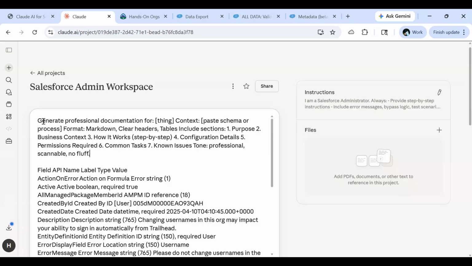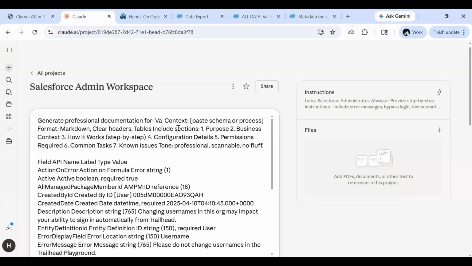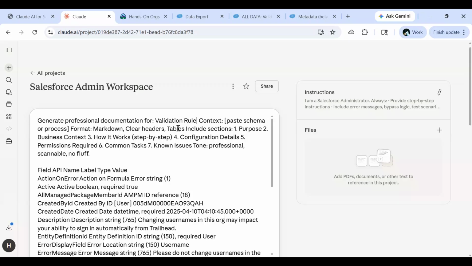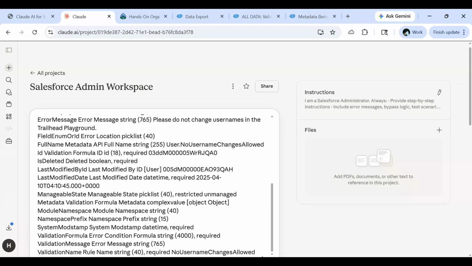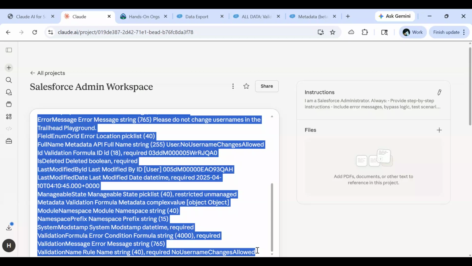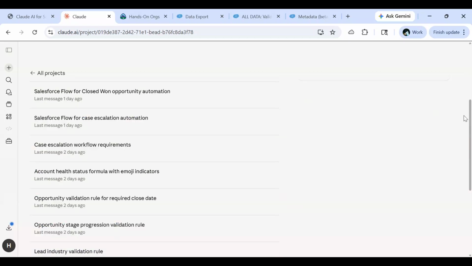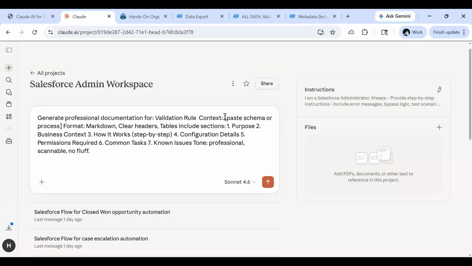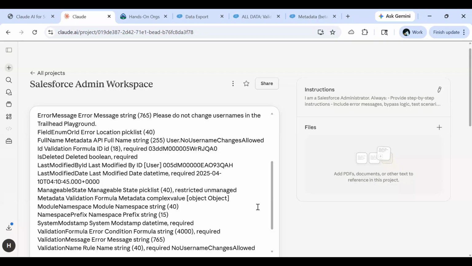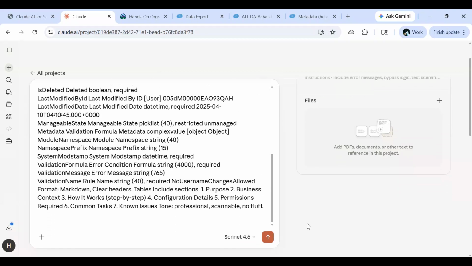Over here, we'll make changes: generate professional documentation for, we'll say, validation rule. In the context where we have to paste the schema, here we are going to take this entire thing. And let's paste it over here, and let's send this to Claude.